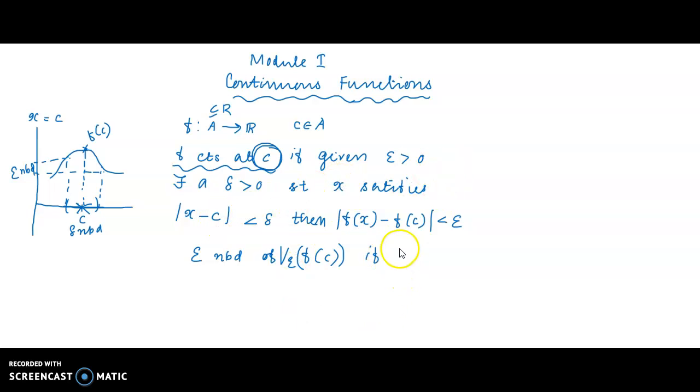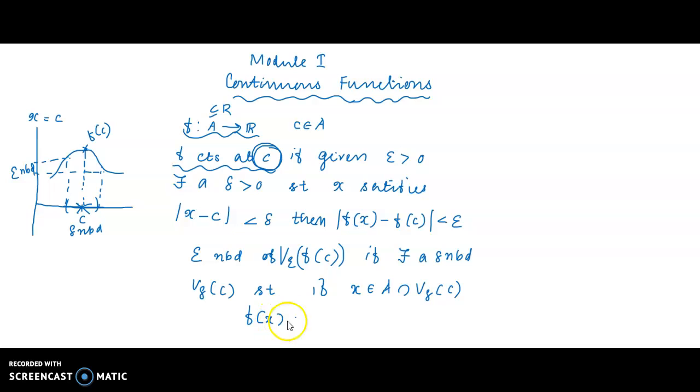അത് neighborhoodsന് വേണ്ടിയായിരുന്നു. If there exists a delta neighborhood of c, അതായത് V delta of c, such that if x is an element of V delta of c, മാത്രമായി f of x ഡിഫൈൻ ചെയ്യാൻ പറ്റത്തില്ല. A യിലെ പോയിന്റ് ആണെങ്കിൽ, f from A to R, A യിലെ പോയിന്റ് ആണെങ്കിൽ f of x ഡിഫൈൻ ചെയ്യാൻ പറ്റുള്ളൂ. Therefore we take A intersection V delta of c. x അവിടെയാണെങ്കിൽ f of x എവിടെയായിരിക്കും?